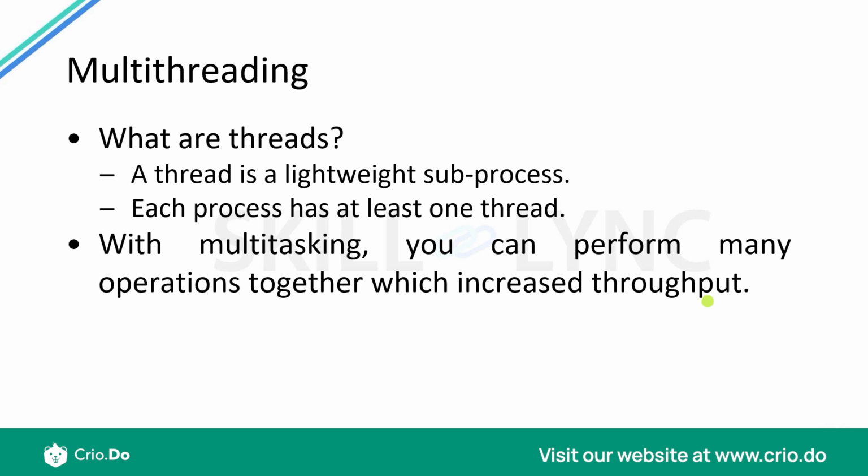So that gives you increased throughput. Or you are a single person who is cooking and also wanting to reply to all the people on WhatsApp, or wanting to complete a particular tutorial while you are cooking. So both the things can happen at the same time, and you have increased amount of work being done within that single hour of your time. So multitasking and multi-threading really helps you in that.